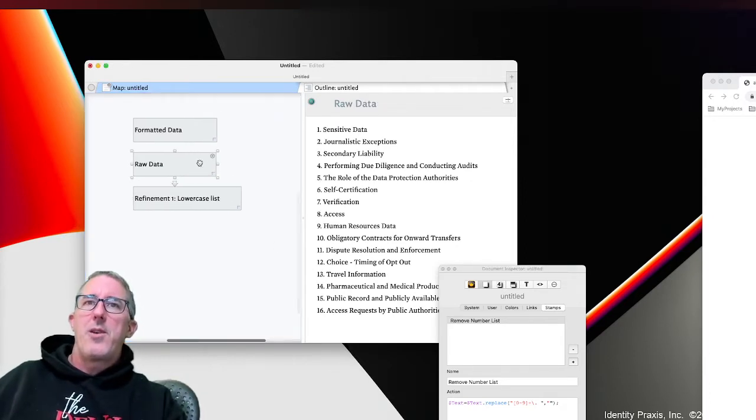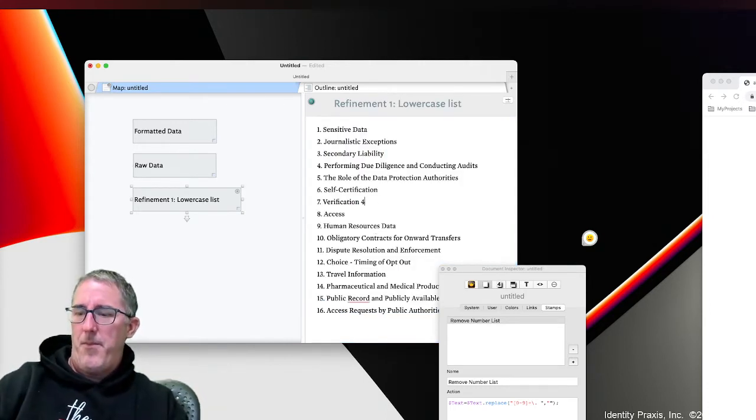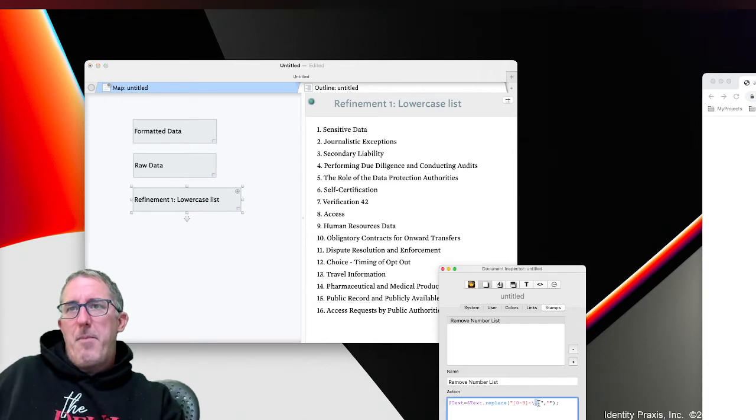Now let me show you something. Let's say I copy that text back in here, and let's say there was actually a number here. This will not remove that number because of the pattern I'm matching, a set of one or more numbers followed by a period and a space.